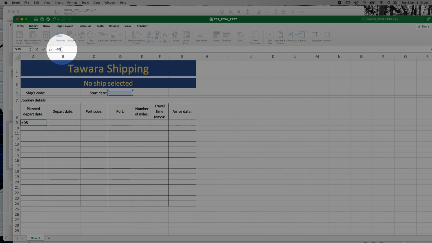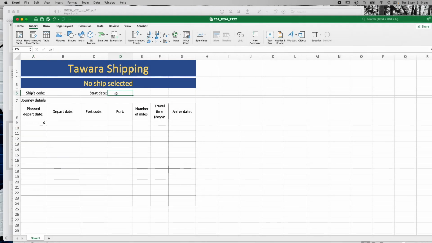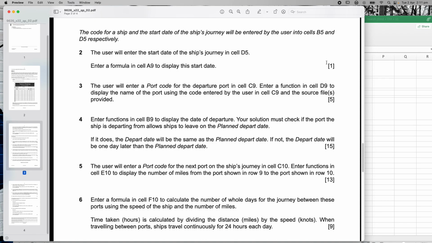If, for example, I put in the 1st of the 1st, 2024, the same thing is mirrored down here, okay? That's the easiest one you can do, so that's an easy mark for you right there.